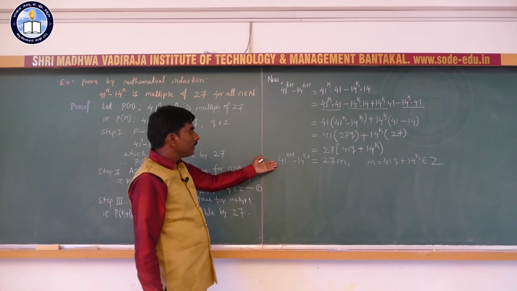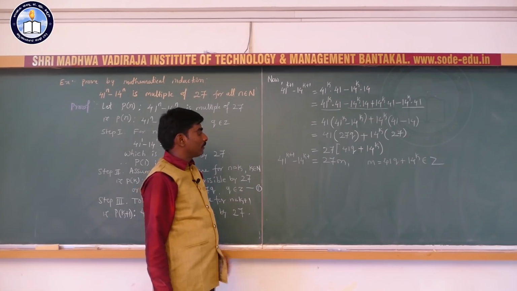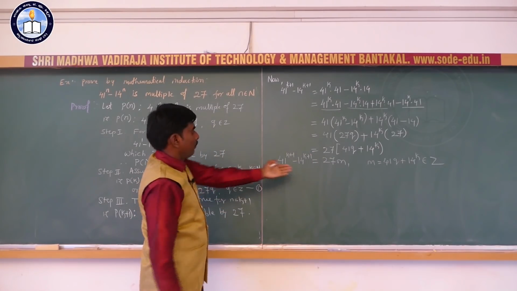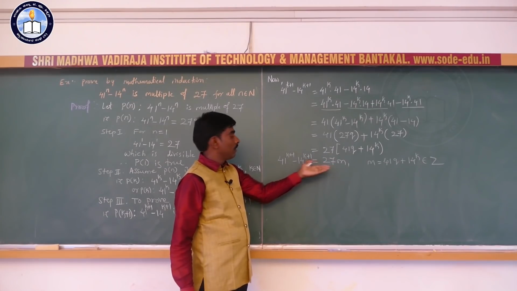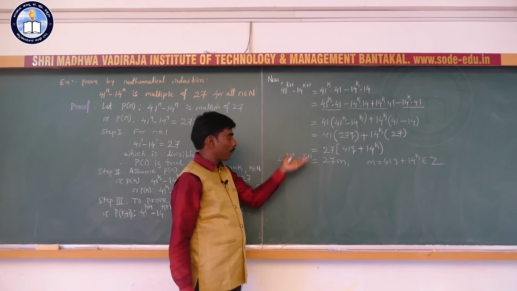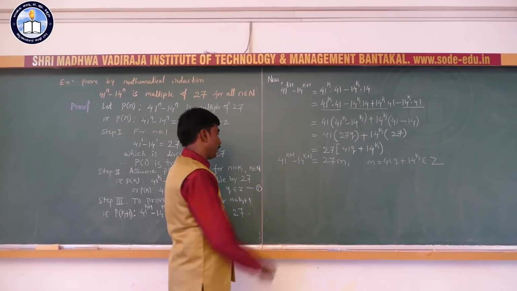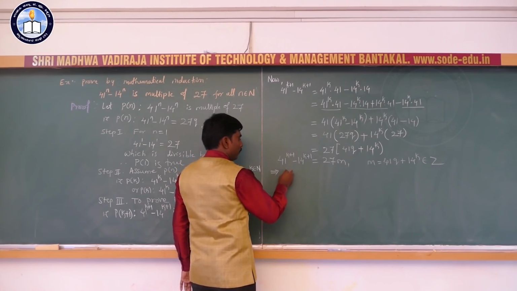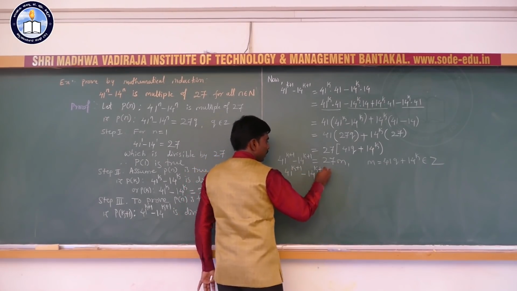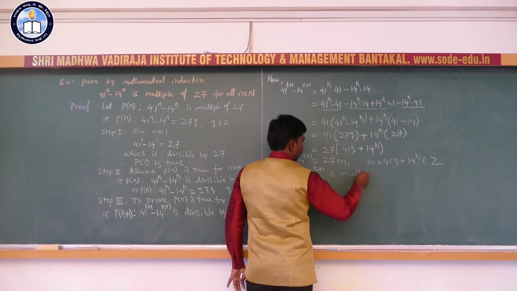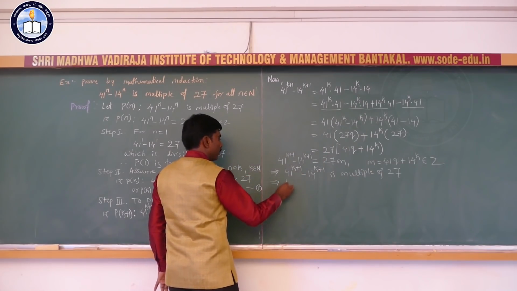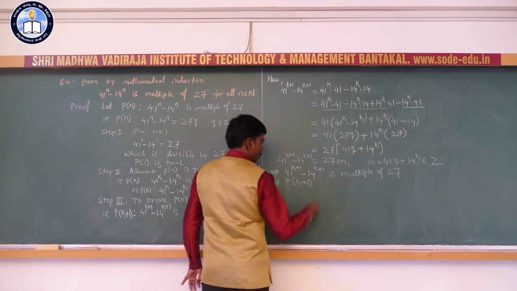So, therefore, 41 to the power k plus 1 minus 14 to the power k plus 1 is a multiple of 27. So, this implies P of k plus 1 is true